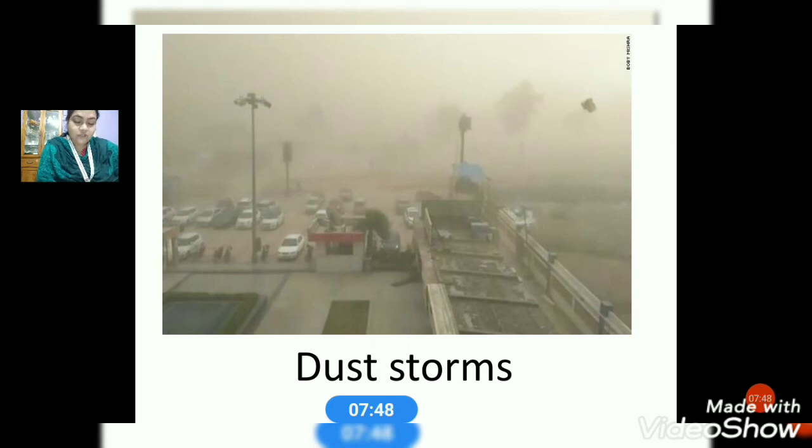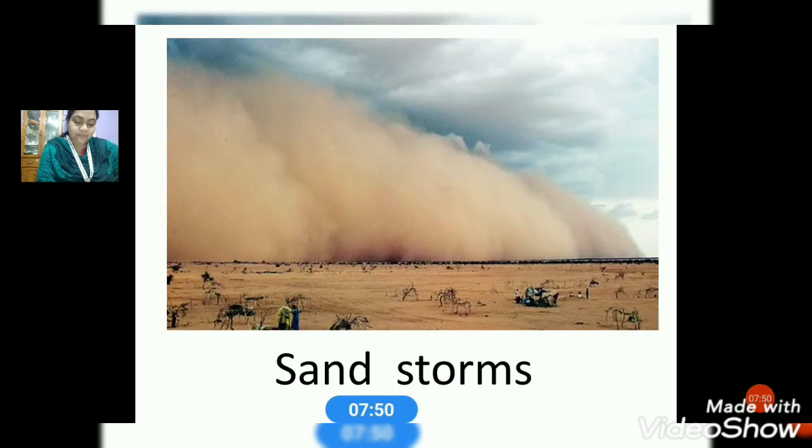Then the next one, let us see. The storms that carry sand are called sandstorms. You can see in the desert, when the wind blows and carries only sand, you can't see anything. That is called a sandstorm. There you will find only the sand. Especially, sandstorms occur in desert areas.